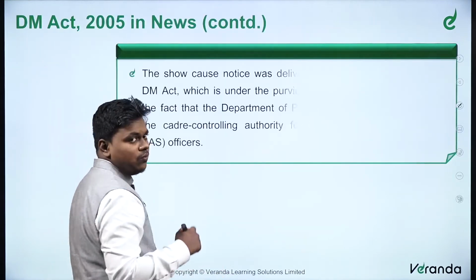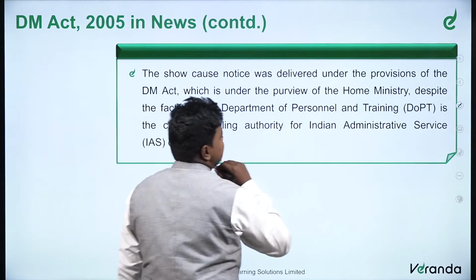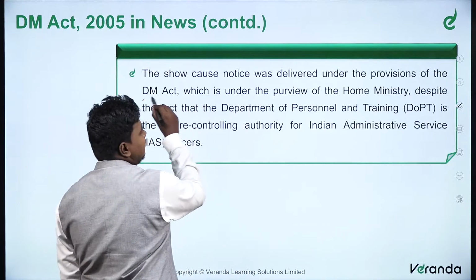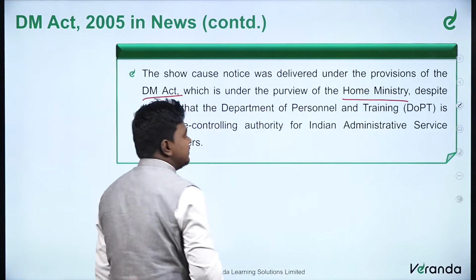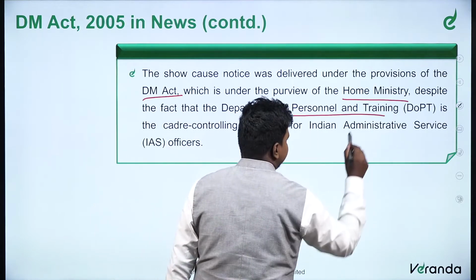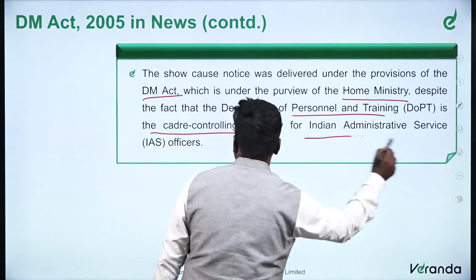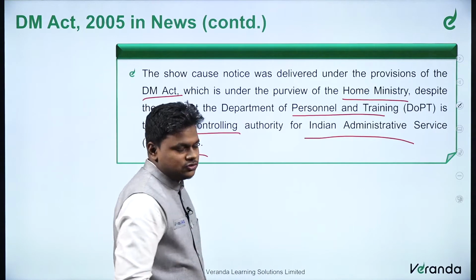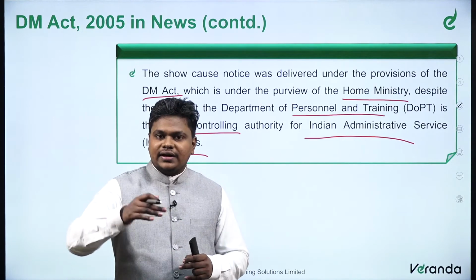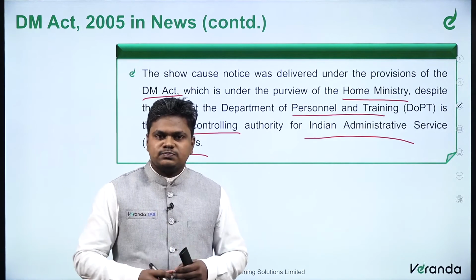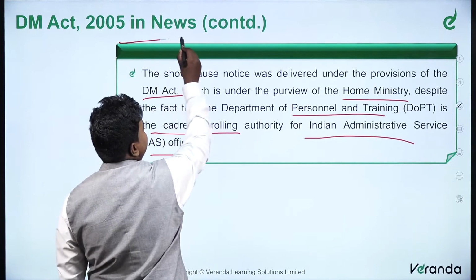Let us see about this DM Act 2005 in use further. The show cause notice was delivered under the provisions of the DM Act, which is under the purview of the Home Ministry, despite the fact that the Department of Personnel and Training (DOPT) is the cadre controlling authority of Indian Administrative Service officers, that is IAS officers. Usually the Department of Personnel and Training recruits the persons who serve as bureaucrats in India, but this act comes under the Home Ministry.